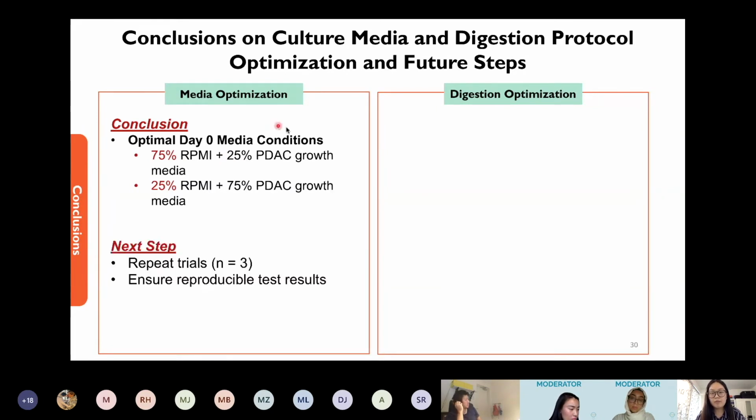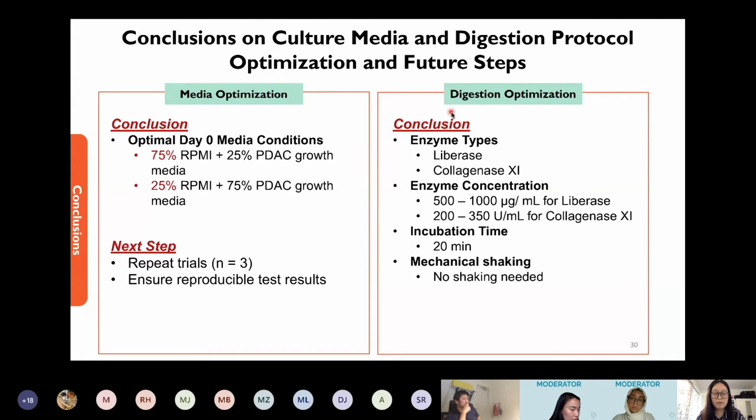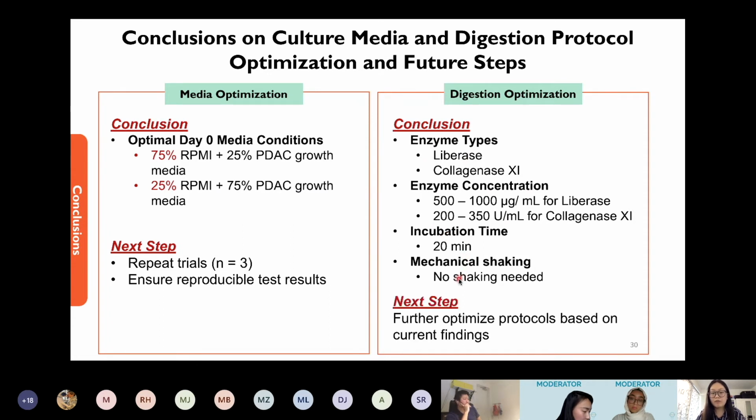In future steps, we will run more replicates to test the reproducibility of the results. For the lack of digestion optimization, we determined that liberase and collagenase 11 are the 2 more ideal enzyme types. We also determined the optimal concentration range, incubation time, and the shaking condition. And in the future, we'll further optimize the protocols based on the current findings.